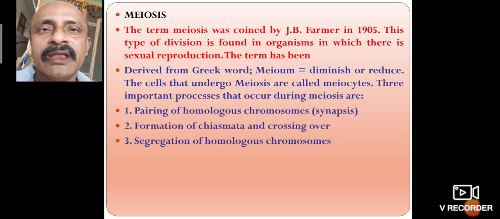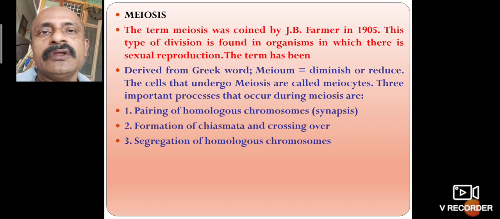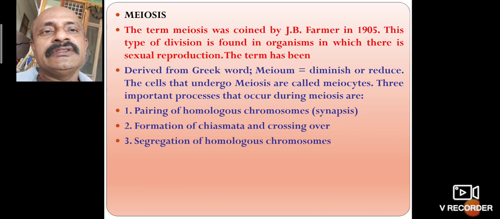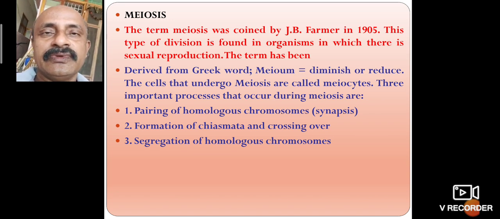The male and female gametes fuse before reduction division takes place. The word reduction division was coined by Farmer in 1905, derived from the Greek word meaning to diminish or reduce. The cells that undergo meiosis are called meiocytes. Three important processes that occur during meiosis are pairing of homologous chromosomes.